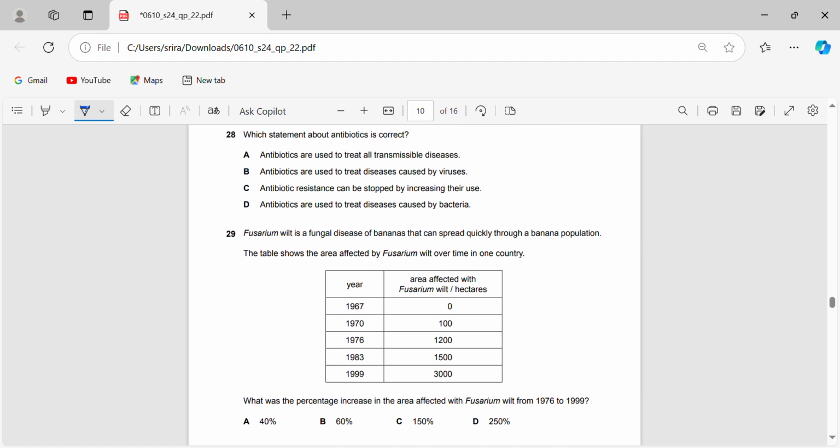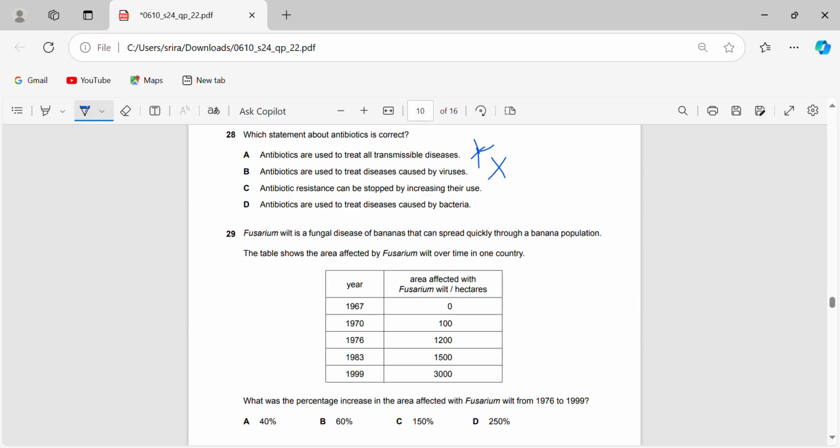Okay, so which statement about antibiotics is correct? Antibiotics are used to treat all transmissible diseases. No, that is not true. Transmissible diseases are true, but not all of them. They are used to treat diseases caused by viruses. No, they are used to treat diseases caused by bacteria. That's why biotech is there.